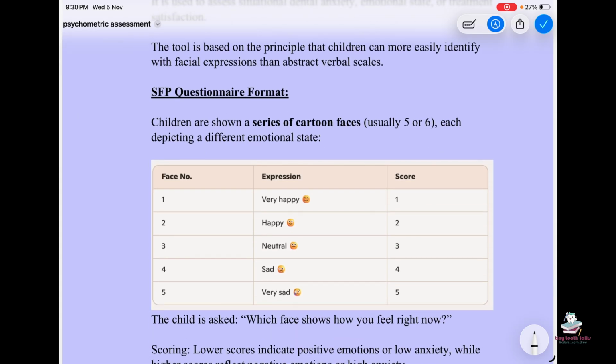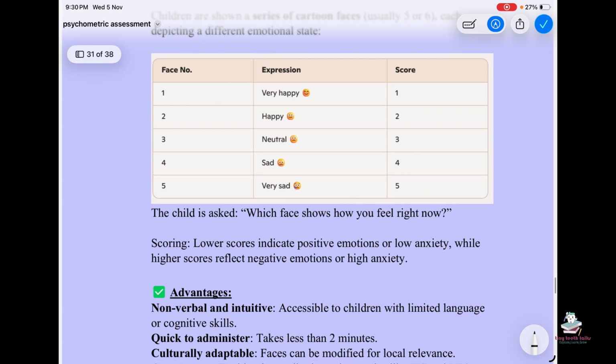So the children are shown a series of cartoon faces, usually 5 or 6, each depicting a different emotional state. So these are the face expressions and these are the scores. The child is asked, which face shows how you feel right now, with lower scores indicating positive emotions or low anxiety, while higher scores reflect negative emotion or high anxiety.